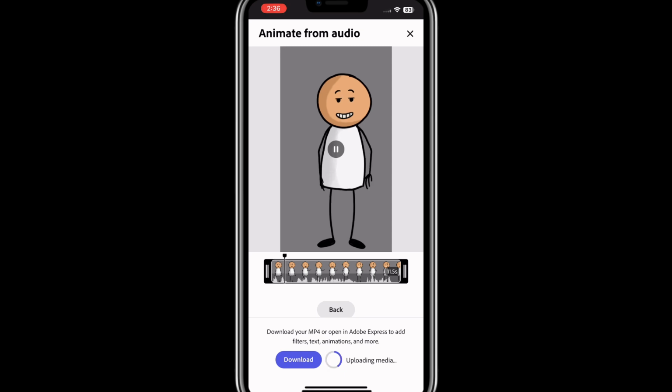So this is my final look. This is the final look of what I did. So I'll just go ahead and download it to my camera roll.